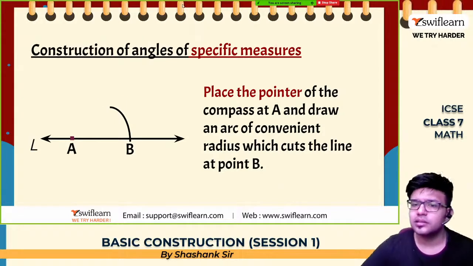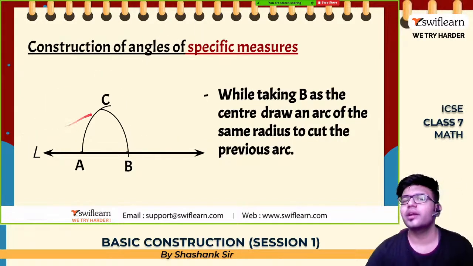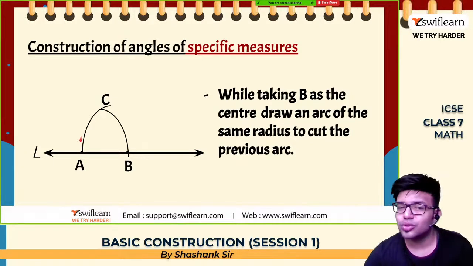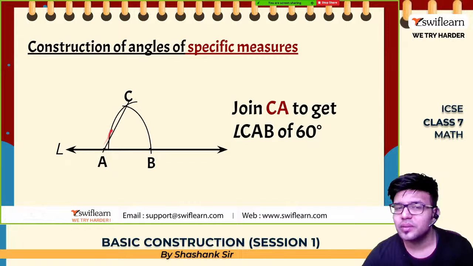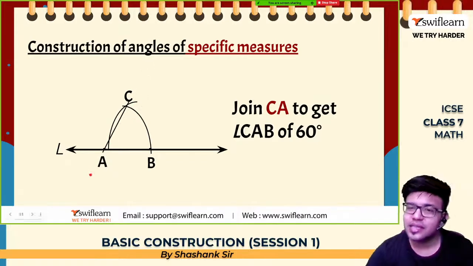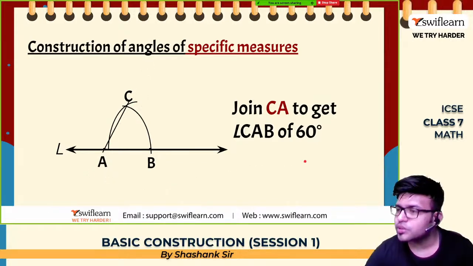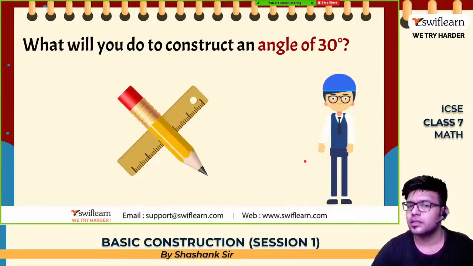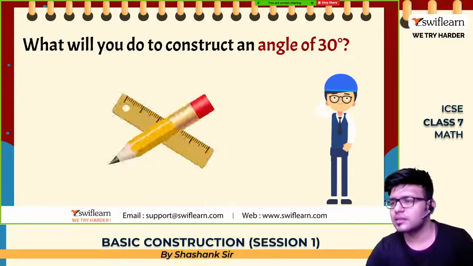Okay, so जहां पे भी कट होता है पॉइंट, call it C. Join that AC. Okay, you get angle CAB equal to 60 degrees. Yes. Okay, now what will you do to construct 30 degrees?